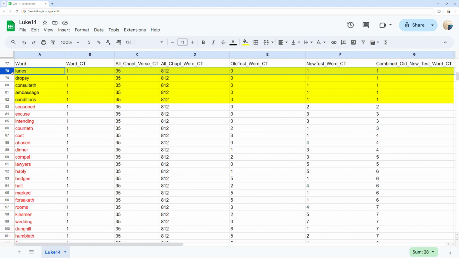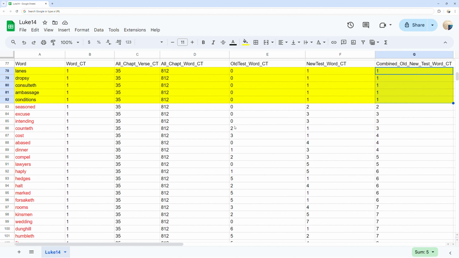You can see 5 unique words in yellow highlight which instances are only found one time in all of the Bible, making them a rare occurrence only found in Luke chapter 14.